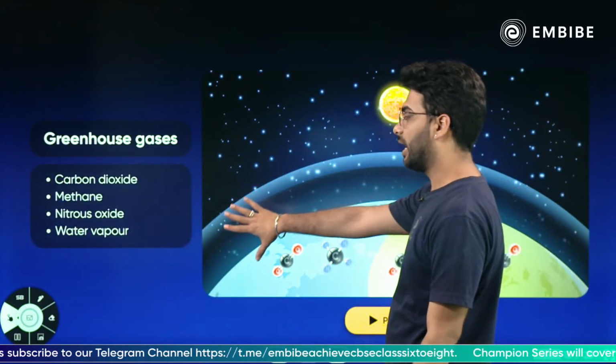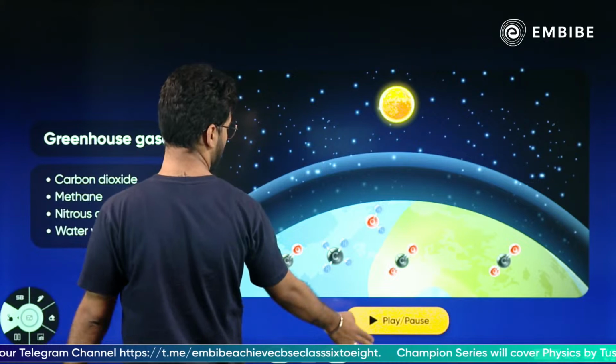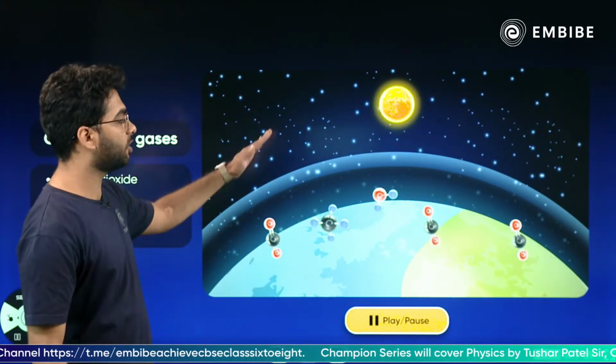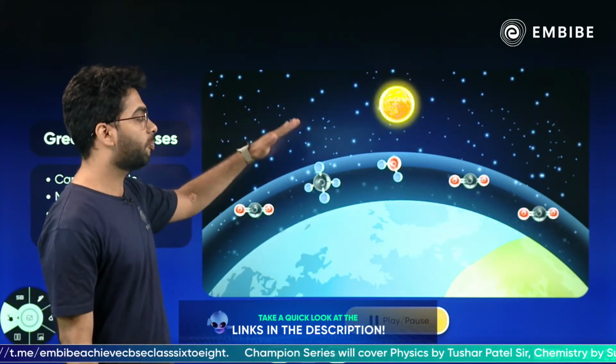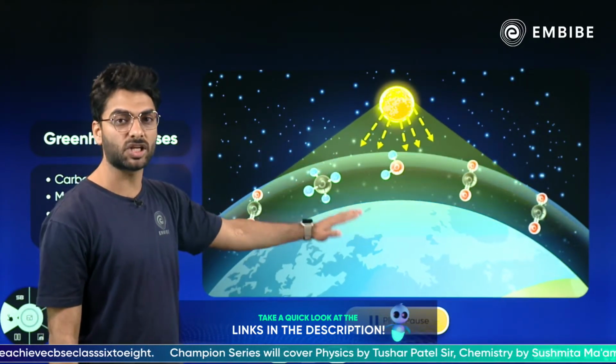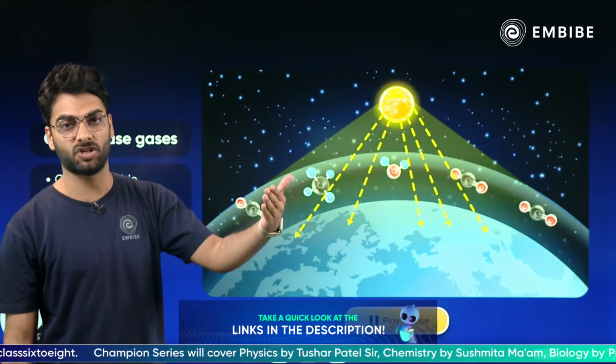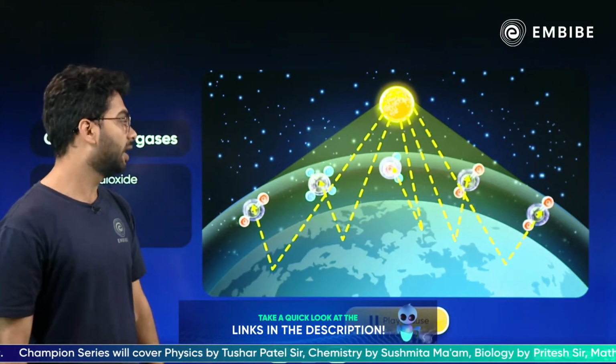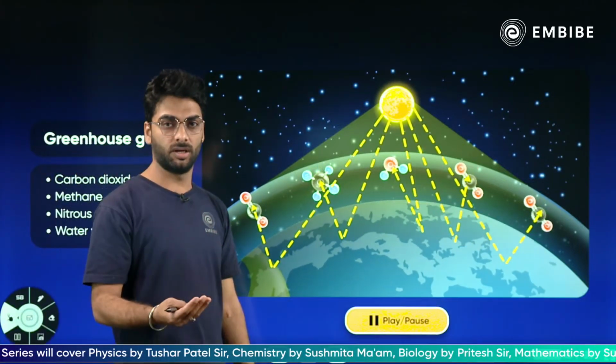Carbon dioxide, methane, nitrous oxide, water vapor, these are the greenhouse gases which trap the heat of the sun and do not let it escape into space. The problem is when these gases become too much and they lead to excess rise in the temperature of the earth, causing global warming.